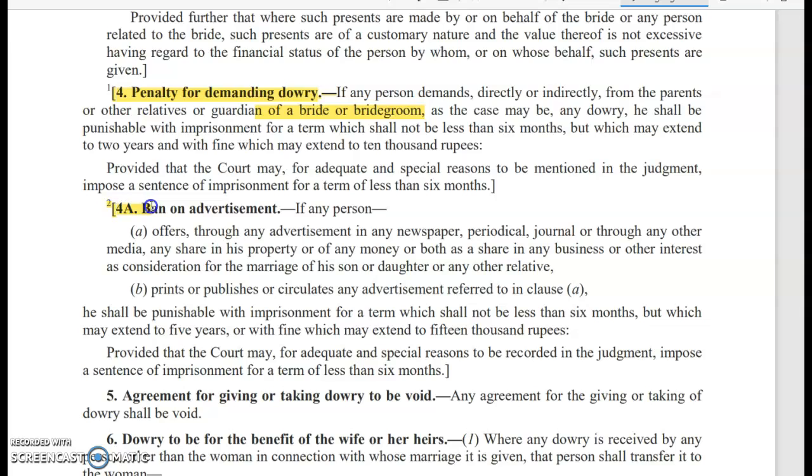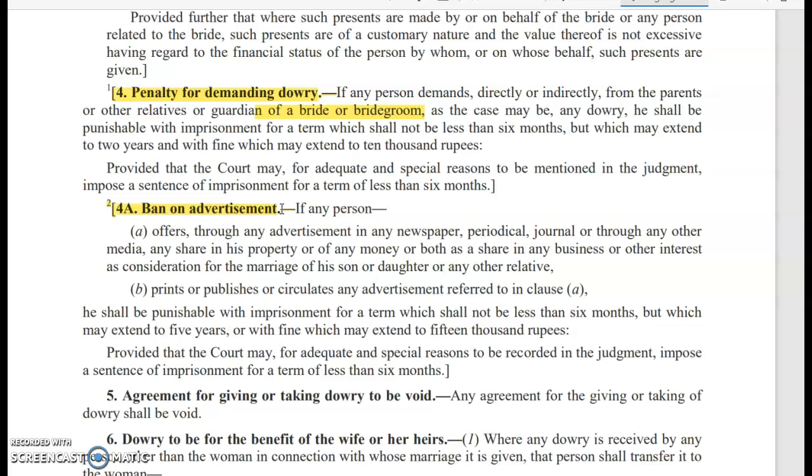Then section 4A is also important because it deals with the ban on advertisement. If any person offers through any advertisement in any newspaper, periodical, journal, or through any other media any share in his property or of any money or both as a share in any business or other interest as consideration for the marriage of his son or daughter or any other relative.